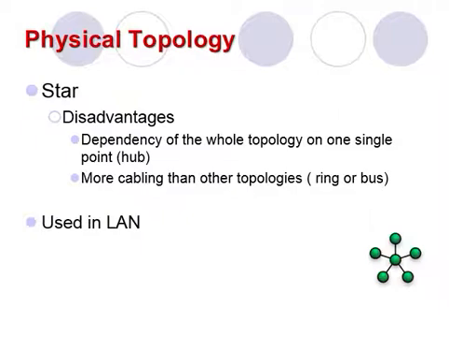Although a star topology requires far less cable than a mesh, each node must be linked to the central hub. For this reason, often more cabling is required in a star than in some other topologies. We will discuss in the next slide, such as ring or bus topology. The star topology is used in local area networks. High-speed local area networks often use the star topology with a central hub.